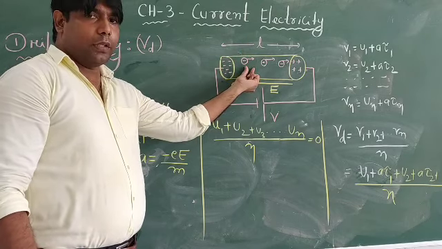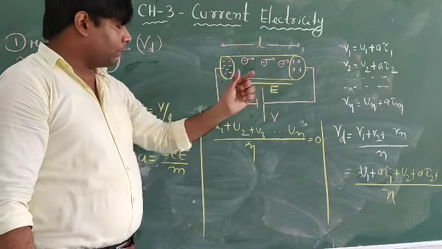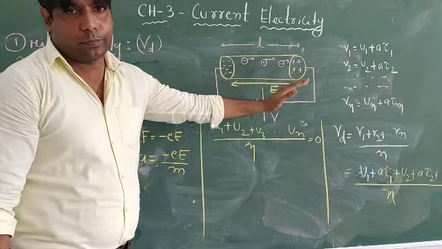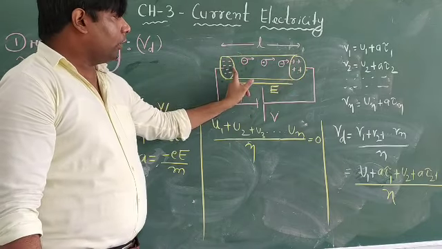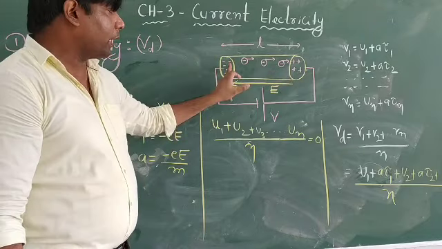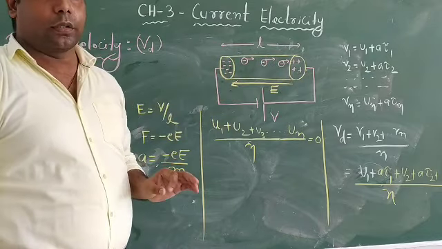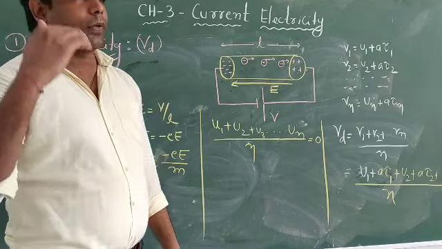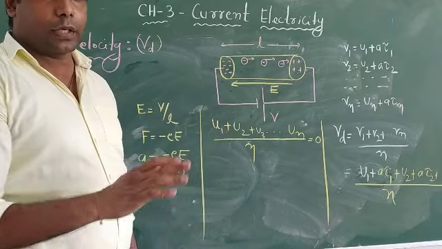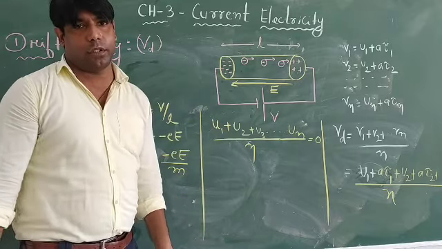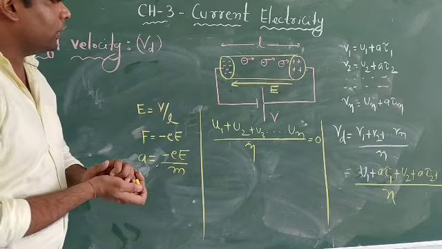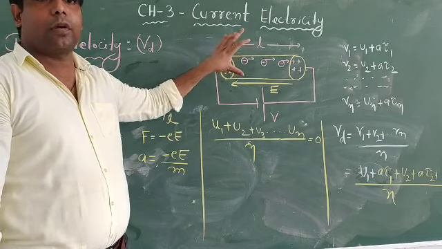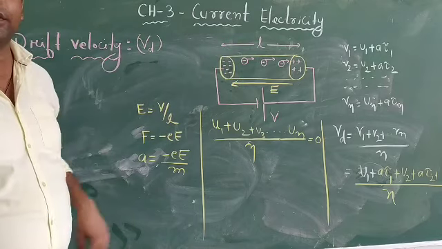It will come and collide with an atom, so it will stop. But the electric field exists everywhere inside the conductor, so it will be pushed again. In this way, it will move from one point to another, that is from the negative terminal to the positive terminal. That average velocity by which electrons get drifted from the negative terminal to the positive terminal of a conductor is known as drift velocity. Also remember, in the absence of this potential difference, every object will have thermal energy inside it.